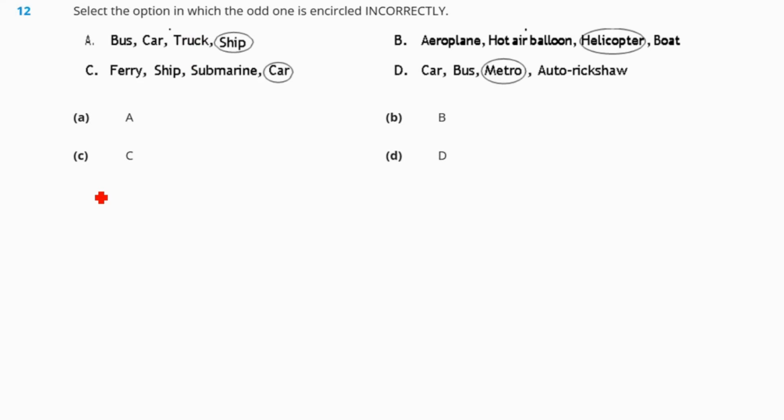Question number 12. Select the option in which the odd one is encircled incorrectly. So first option is bus, car, truck, ship. This is correct. Second option, aeroplane, hot air balloon, helicopter, boat. So I think this is wrong because aeroplane, hot air balloon and helicopter are air transport and boat is water transport. So this is wrong here. So our correct answer is option number B.